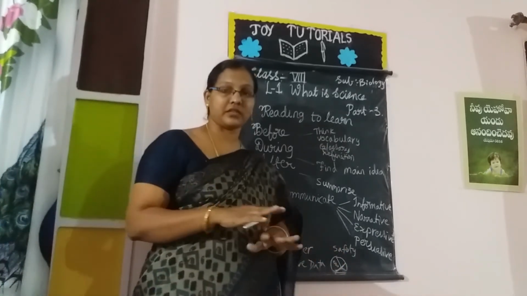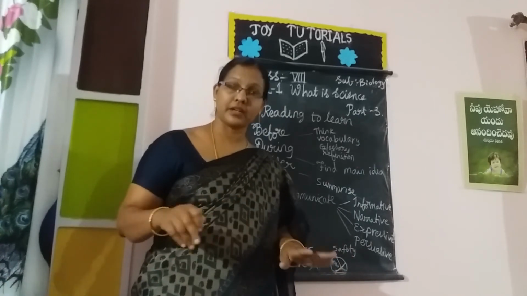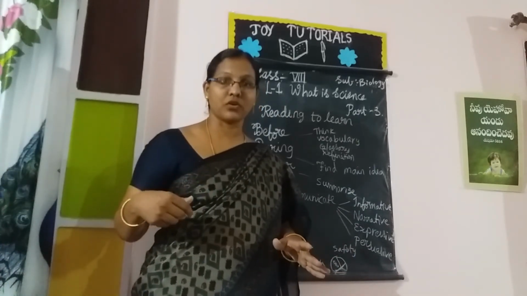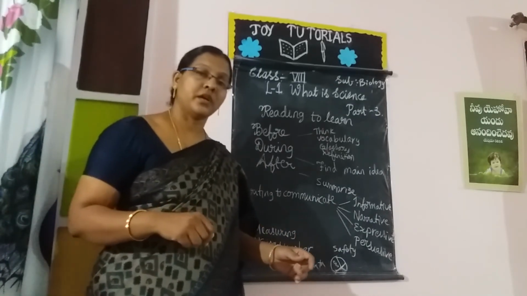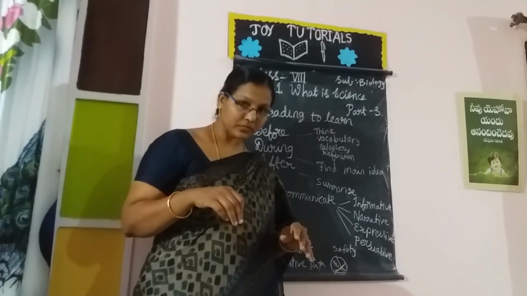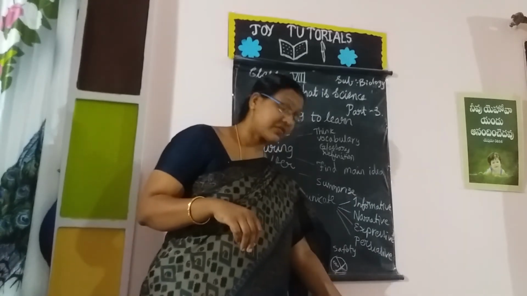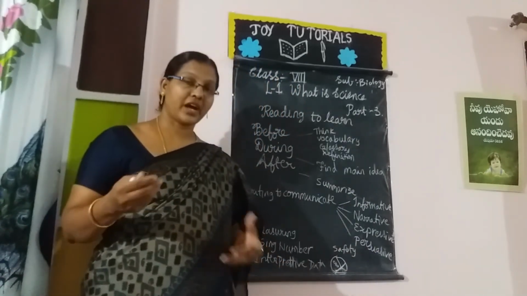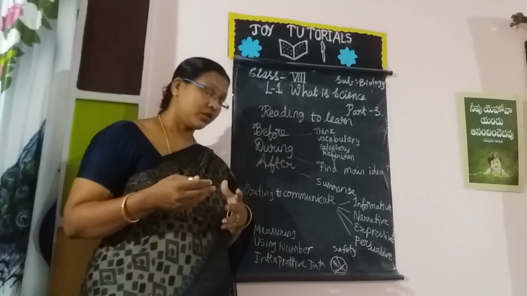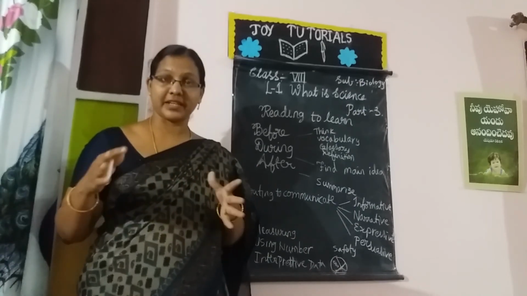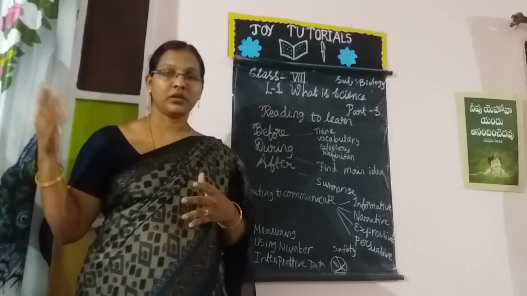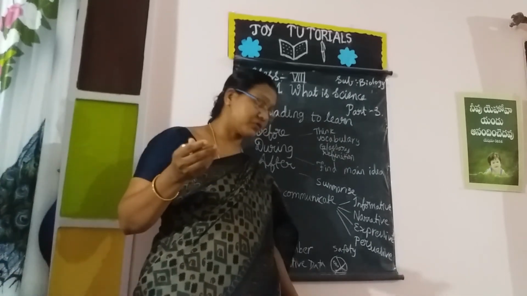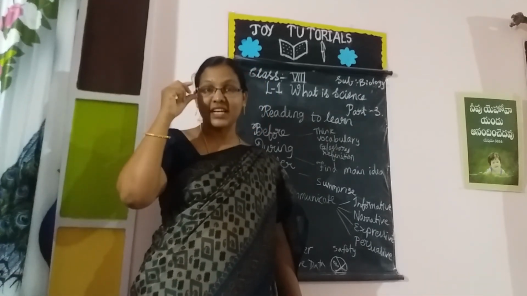Next one, be neat. Our surroundings should be neat. Long hair and clothes we have to tie properly, otherwise there can be so many problems in a research laboratory. Next one, oops. We have to be aware not to spill or break anything. If anything happens, we have to immediately inform the teacher. That is about oops. Watch your eyes: we have to wear safety goggles.